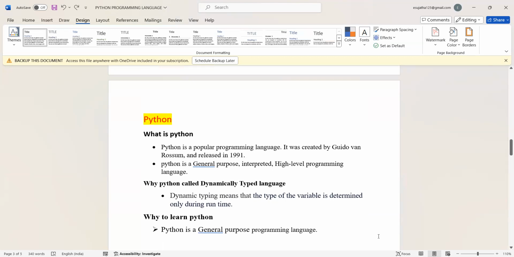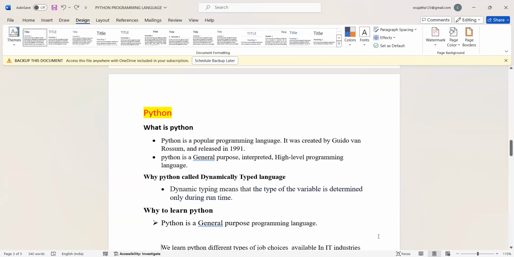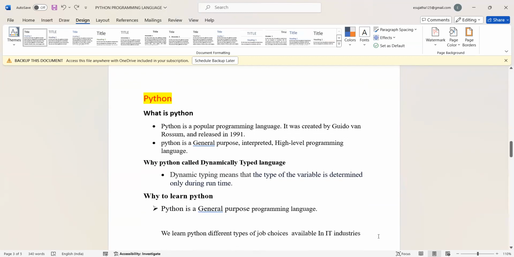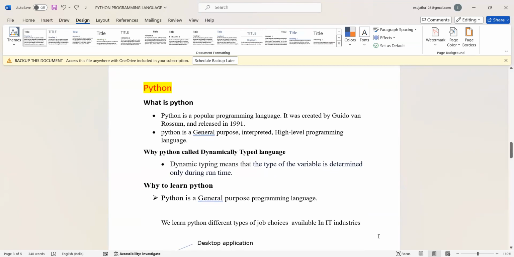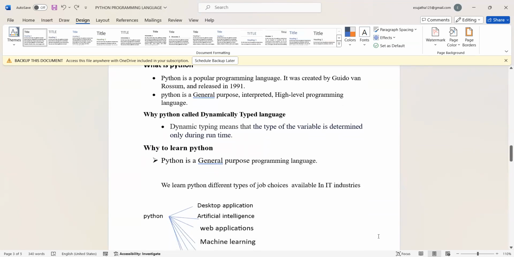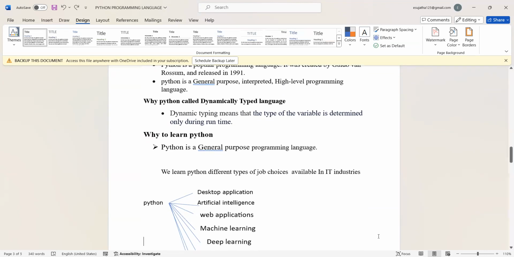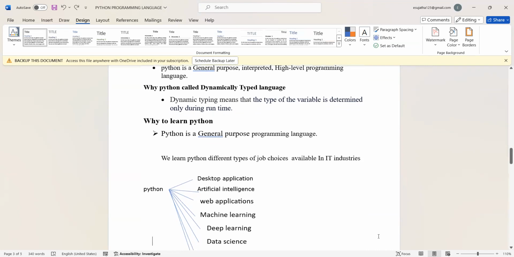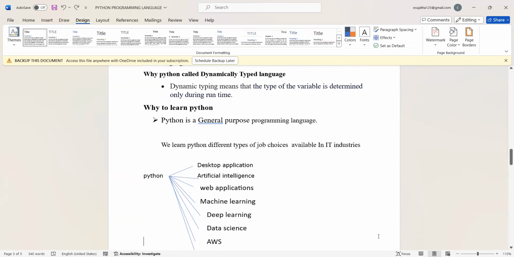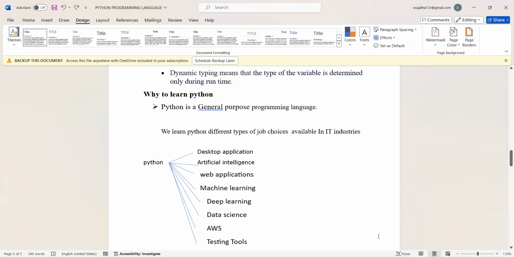Why learn Python? What are the uses? Because Python is a general purpose programming language. If you learn Python, different types of job opportunities are available in the IT industry: desktop application design, artificial intelligence, web application design, machine learning engineer, data engineer, data scientist, AWS DevOps engineer, or testing tools.